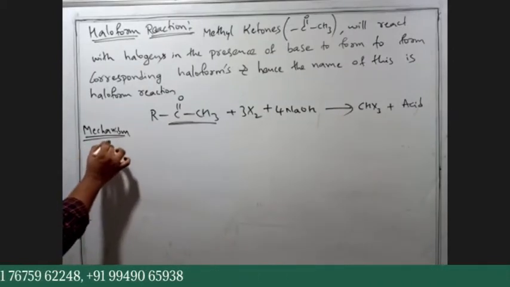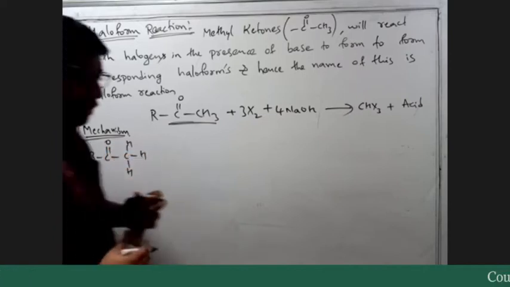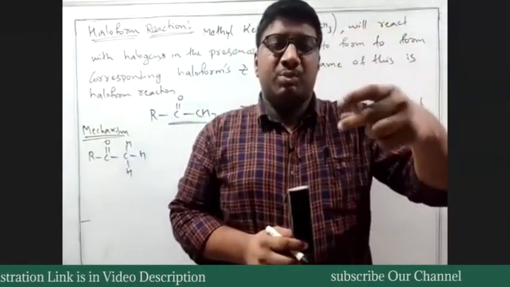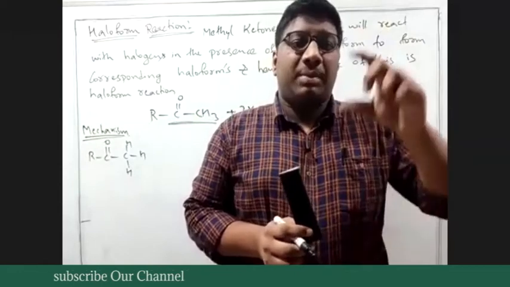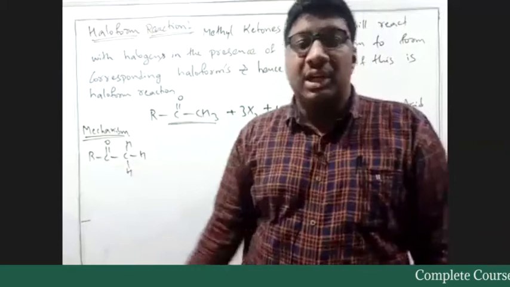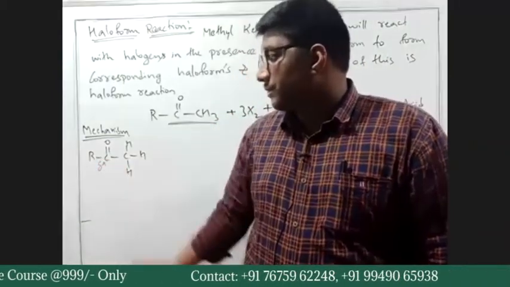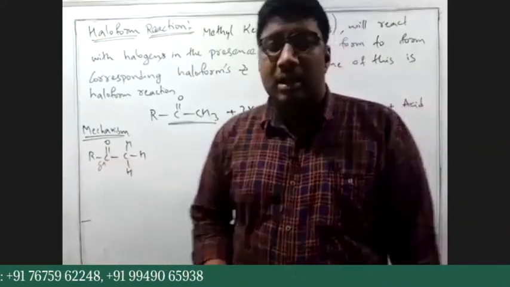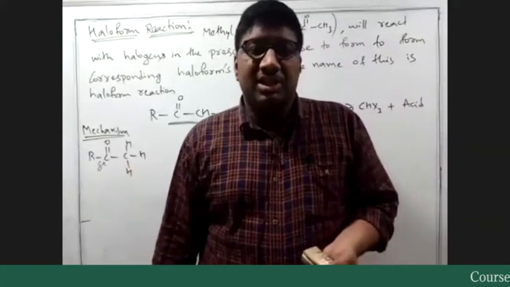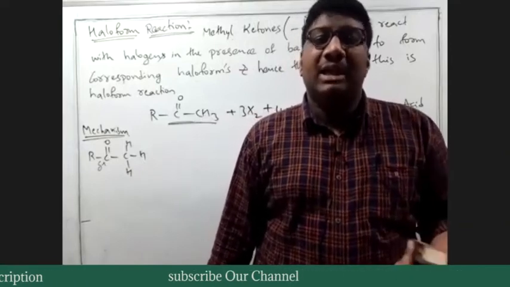R-C(=O)-CH3. We all know we have a carbon double bond oxygen. Oxygen is more electronegative when compared to carbon, so the pi electron density moves towards oxygen, and this carbon gets partial positive charge. It is attached to another carbon by sharing of 2 electrons.